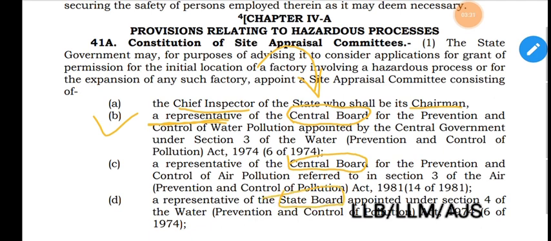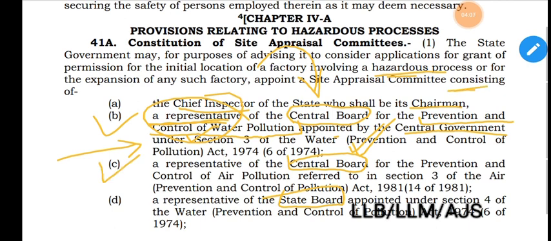So a representative of the central board for the prevention and control of water pollution, appointed by the central government under section 3 of the Water Prevention and Control of Pollution Act 1974. There is an act which we have read in environmental law, the Water Prevention and Control of Pollution Act 1974. Because the factory involves hazardous process, the representative of the central board under that Act is required to be there.